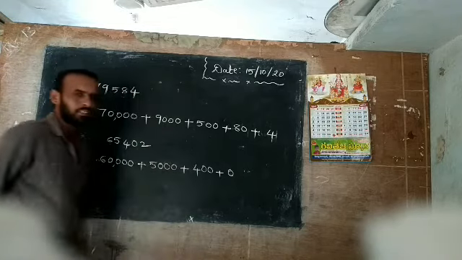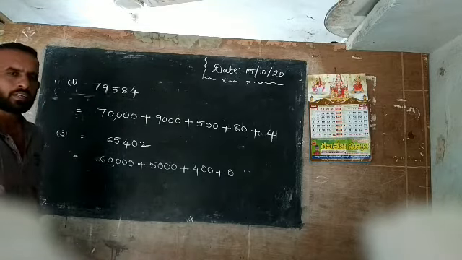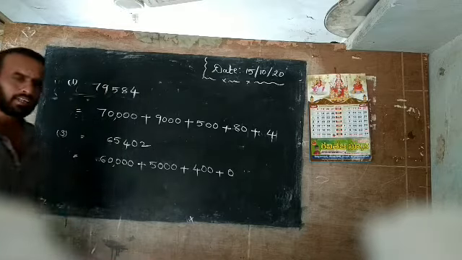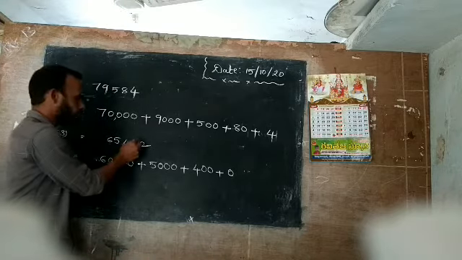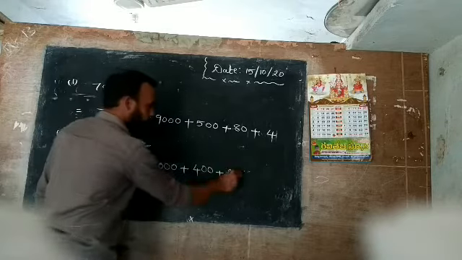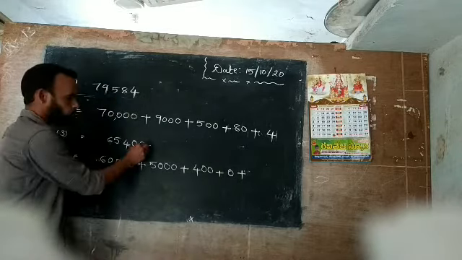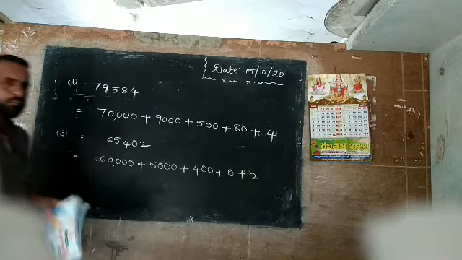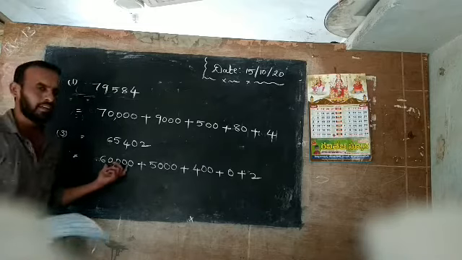Why? Because 0 into 10's place, 0 into 10 is 0 only. You multiply any number with 0, you get the answer 0. So wherever you see 0, there you write 0 only, nothing. Given is what? Nothing. Now the remaining 2, which place? 1's place, 2 ones are 2. Okay, anybody have a doubt here? Very good, this is the answer.